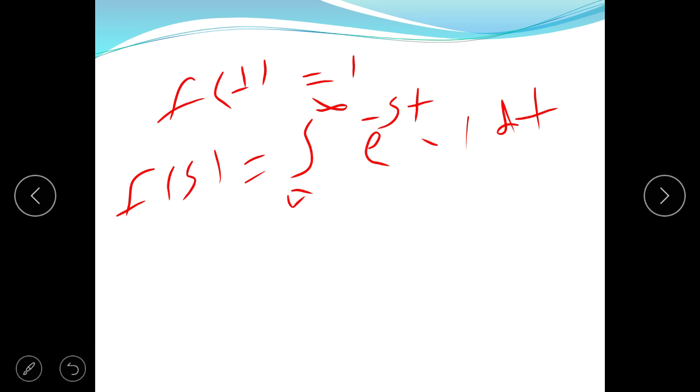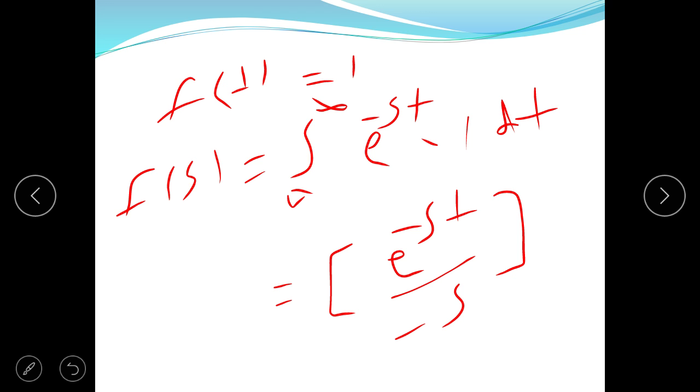So we know that the integral of e to the power minus st is e to the power minus st divided by minus s. We take the limit from 0 to infinity.